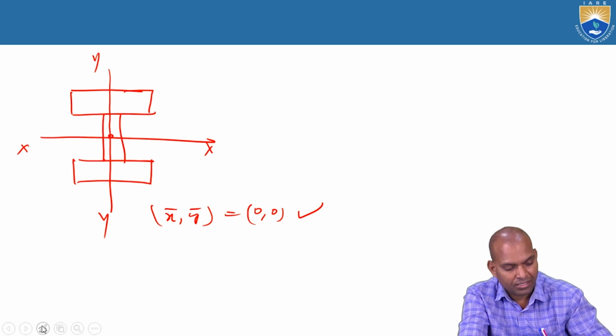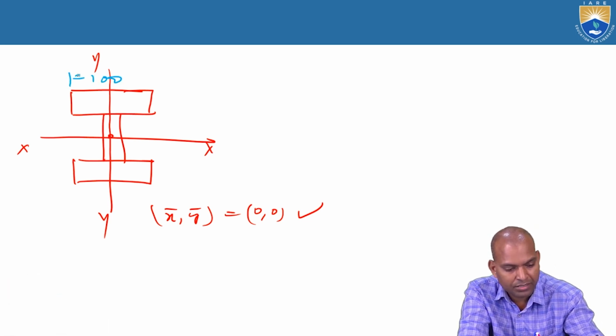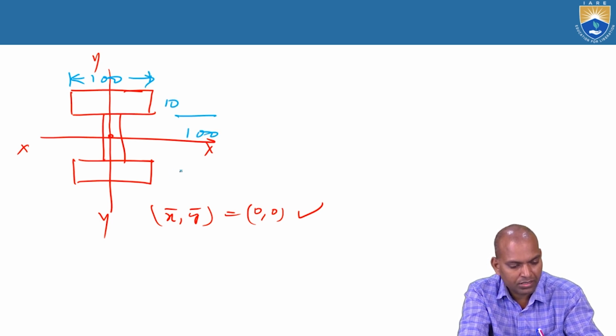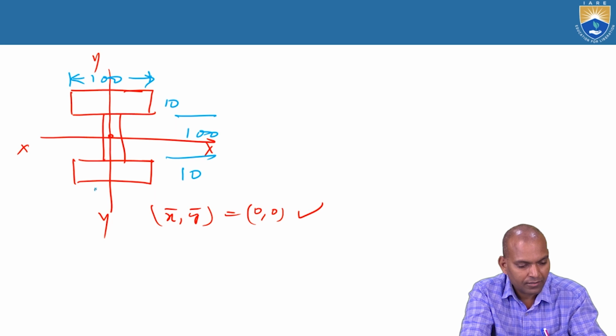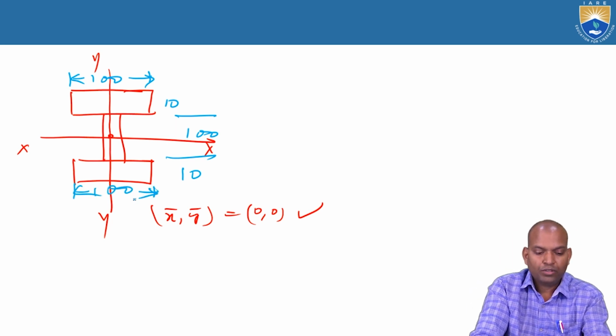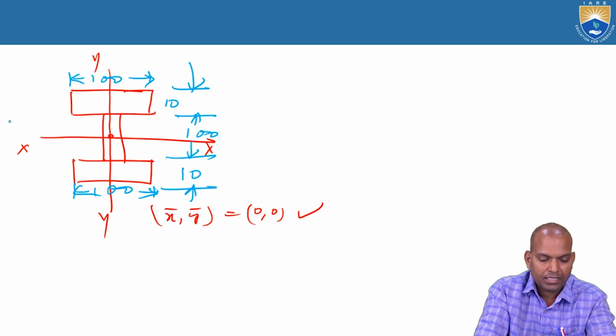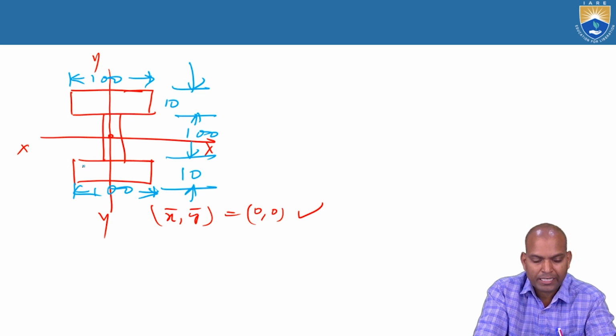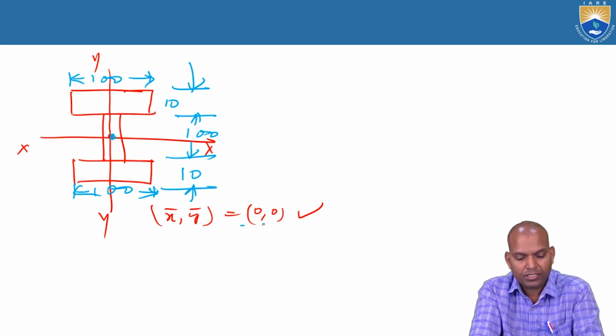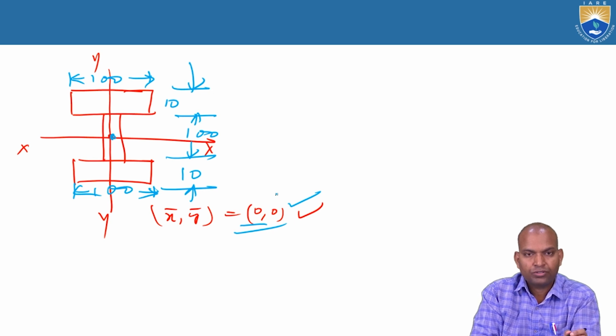As given here, it is 100 millimeters and 10 millimeters and 100 millimeters, and here it is 10 and here it is 100. Even though dimensions are given, the bar x and the bar y are passing through the centroid of this portion, so here the answer is 0, 0.